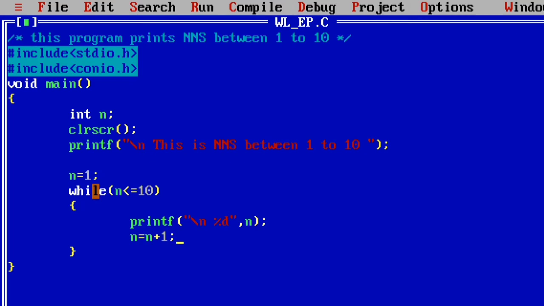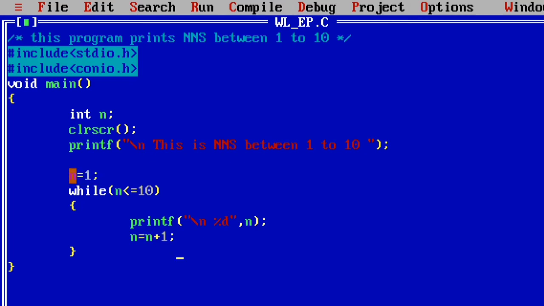According to my requirement, my program must print the natural number series between 1 to 10, so my while loop must be executed 10 times. For that purpose, I wrote n is assigned to 1, n is less than or equal to 10, then n is assigned to n plus 1.